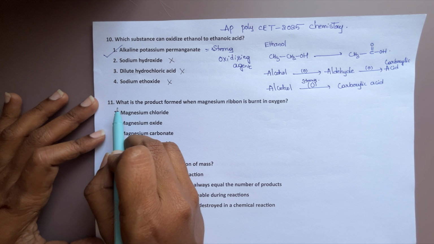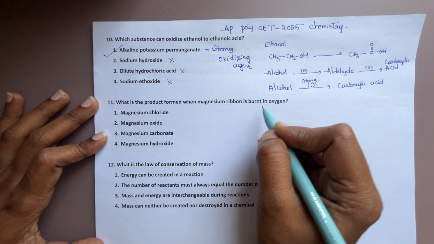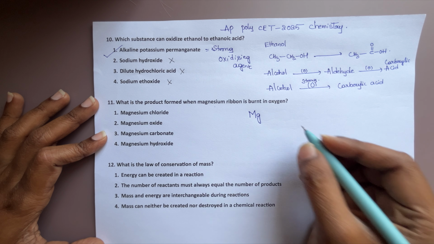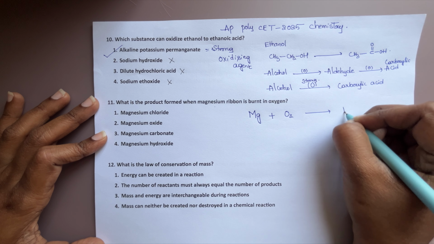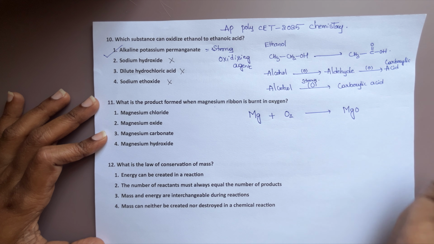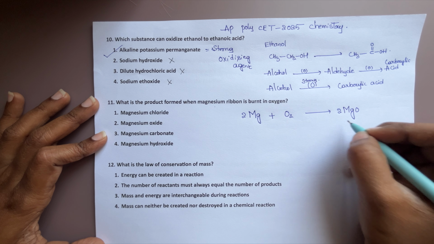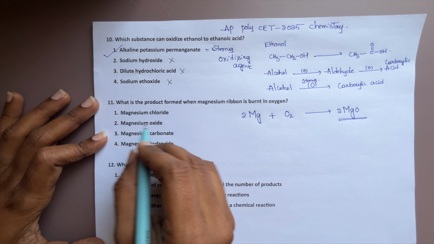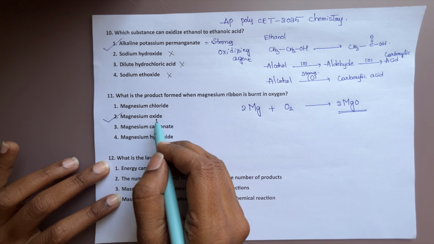Now, the 11th question. What is the product formed when magnesium ribbon is burnt in oxygen? Magnesium ribbon means pure magnesium, and oxygen O2, which produces MgO. Magnesium oxide is produced, and we write the equation in a balanced way. So what is the compound formed? Magnesium oxide. Option 2 is the answer, magnesium oxide.